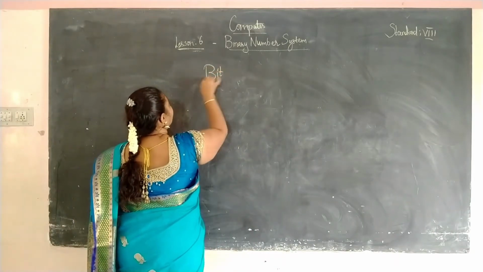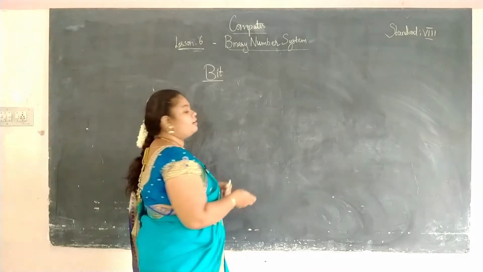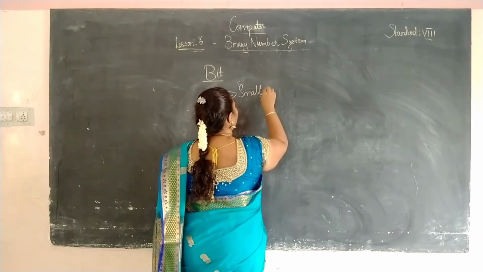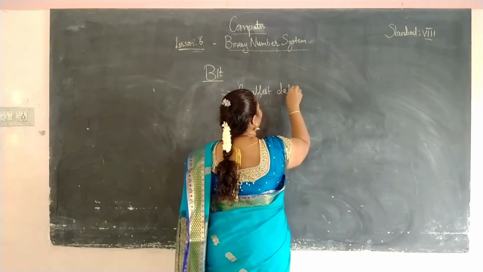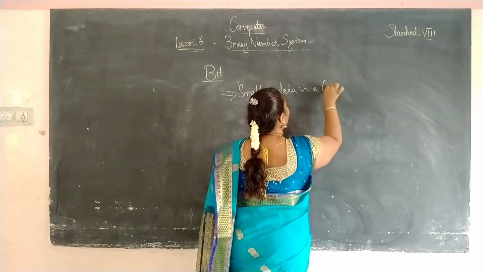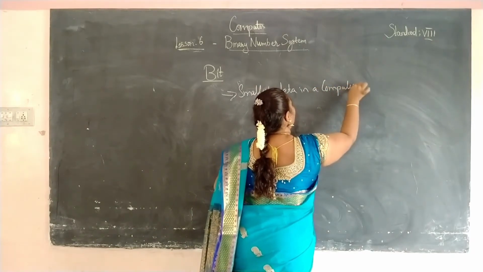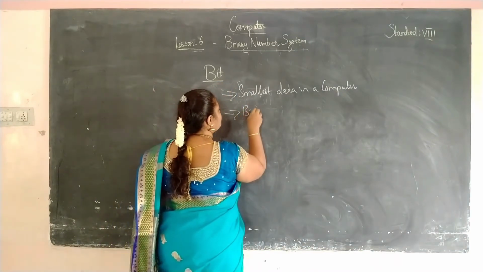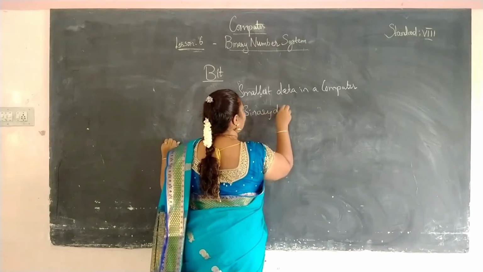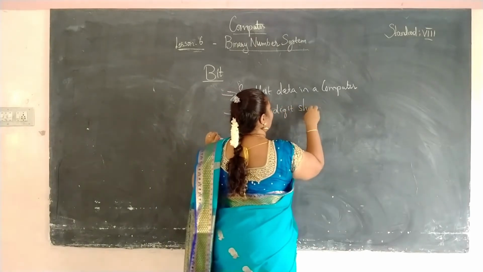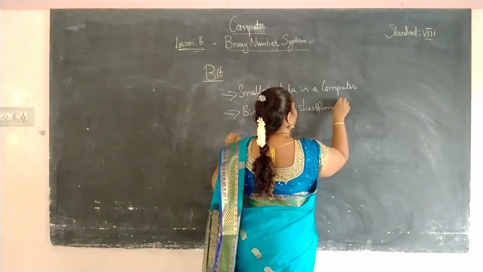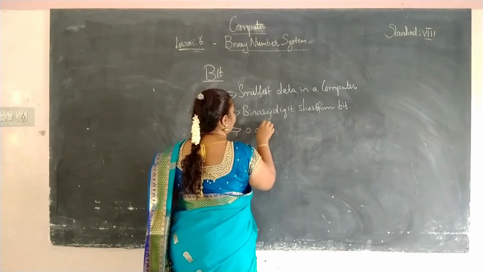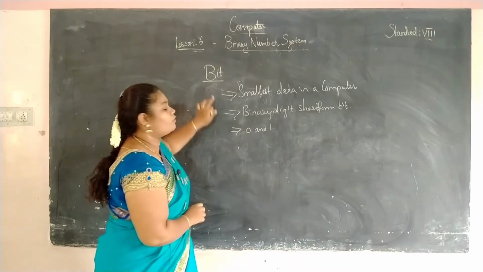Then we are going to learn about bit. So what is meant by a bit? Bits are the smallest data in a computer. The word bit is derived from the words binary digit. So binary digit, short form, is bit. It always represents 0 and 1. So this is known as the bit.